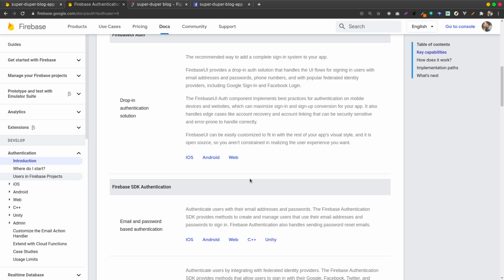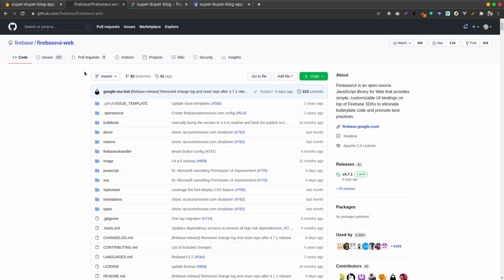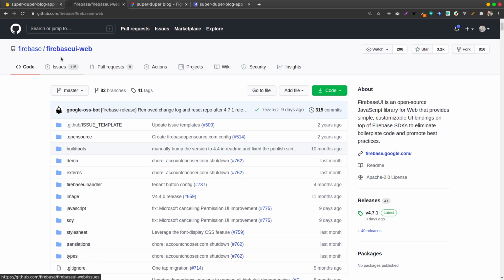So it gives you the code of Firebase, and you can use Firebase UI web. This is for anything, whether React, Vue, or Angular. You can always use Firebase UI web, which allows you to connect really quickly to Firebase. It says Firebase UI is an open source JavaScript library for web that provides simple, customizable UI bindings on top of Firebase SDKs, eliminating boilerplate and promoting best practices.